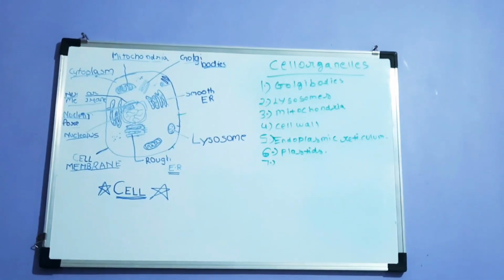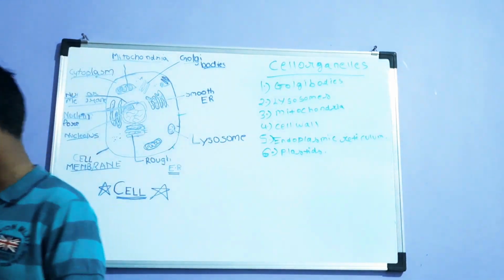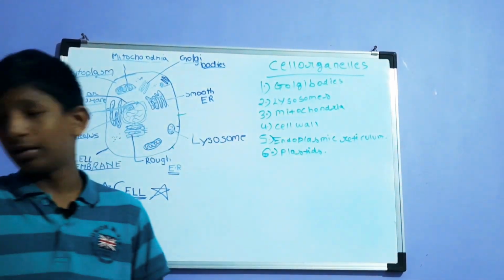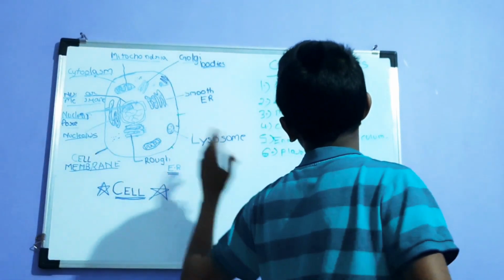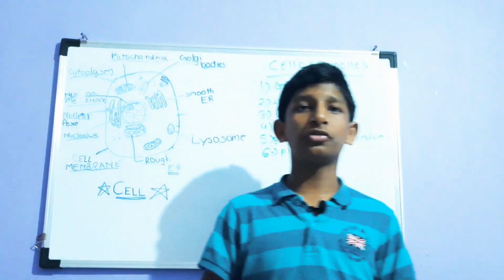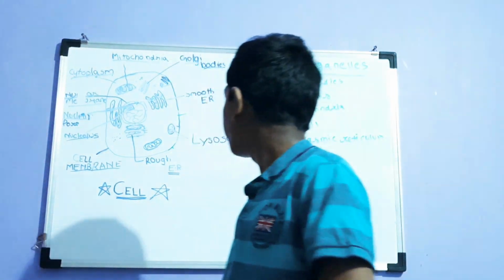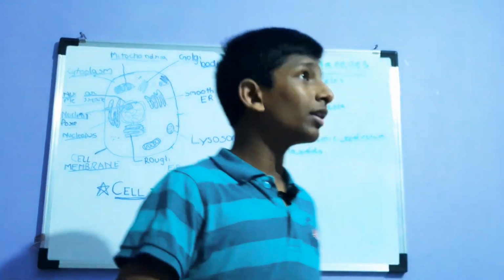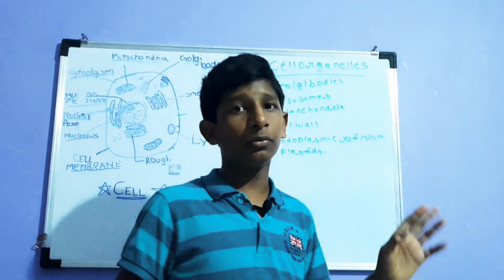We have other important things also, like the centrosome, centromere, etc. In the chromatin fibers we have them. Those are important as well, but now we will not talk about them. I'll tell you some features of some of these things.